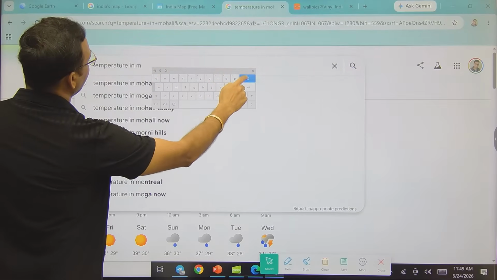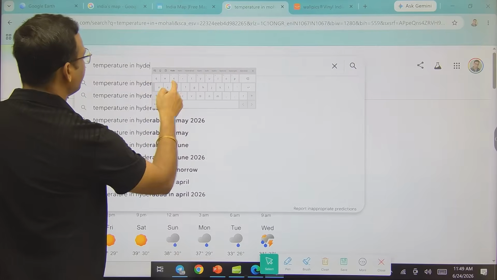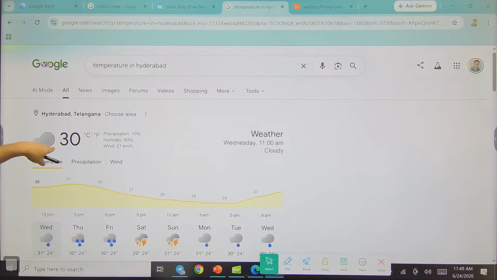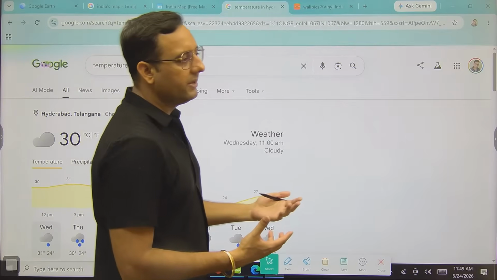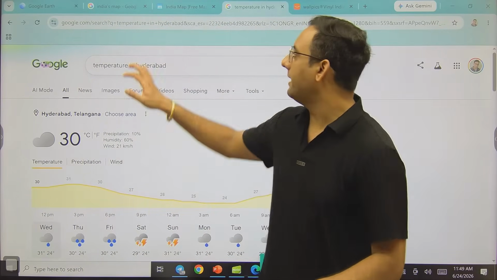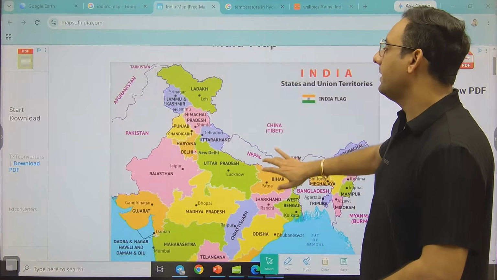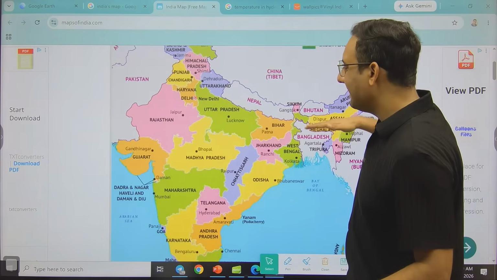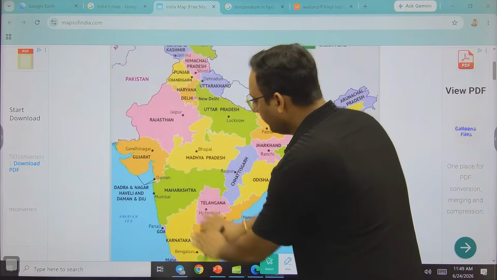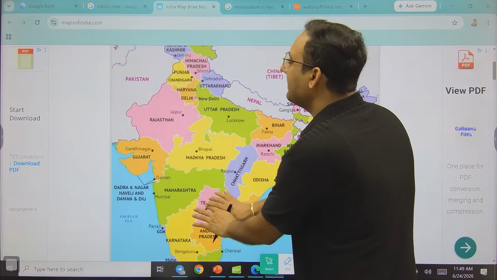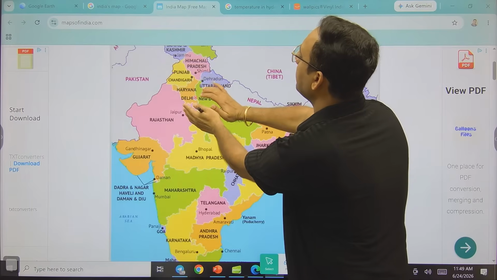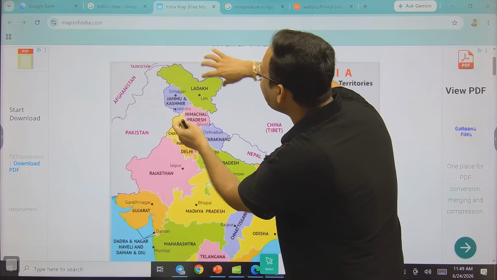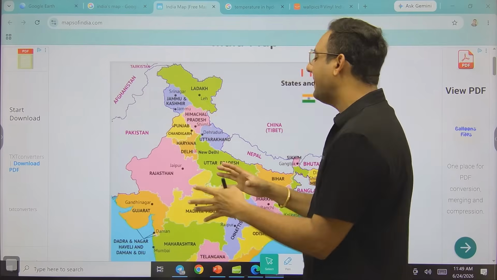And if I search for Hyderabad, Hyderabad is again near this only. Here, because there is cloud, it is 30 degrees. Why am I telling you the temperature of different cities? My purpose is to tell you that India is divided into different climates. If you divide India into two parts, the lower part has a tropical climate and the upper one has subtropical. And these areas will share temperate climate.